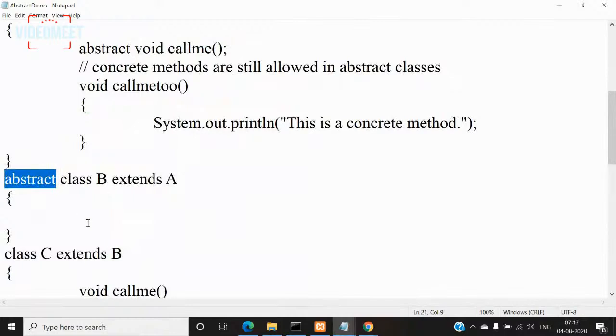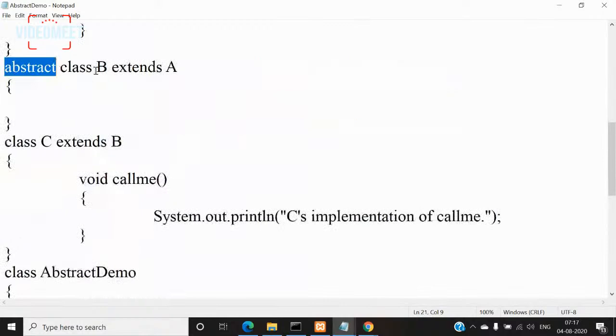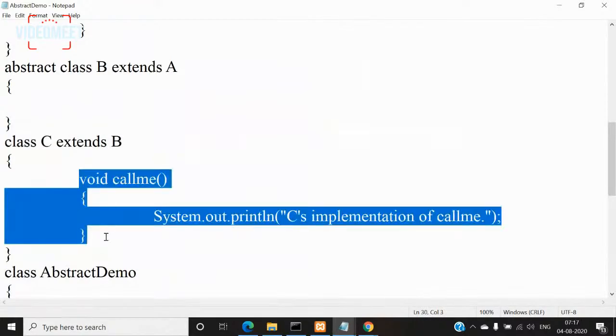right? Then if this class is made abstract, we must define one more subclass for this class B, because this is also an abstract class. So I'm creating a class C extends B, and here I'm defining this call me method. Because I gave implementation for this call me method here, I need not make this abstract.